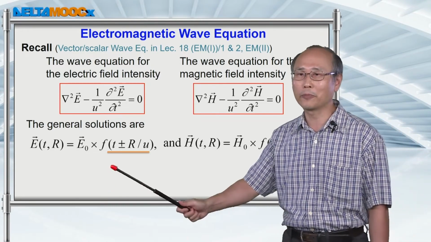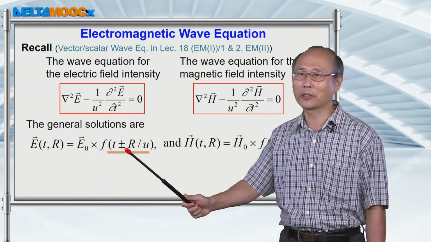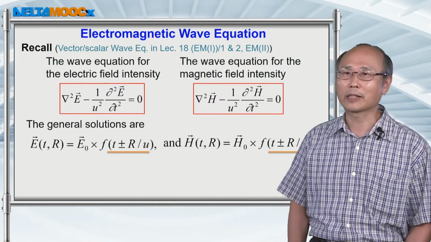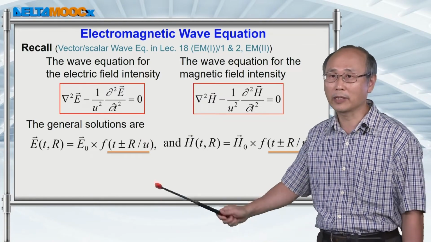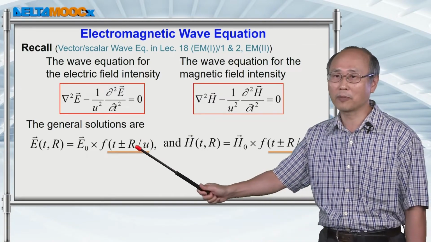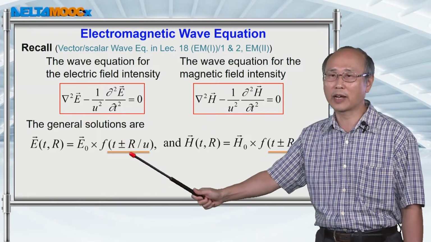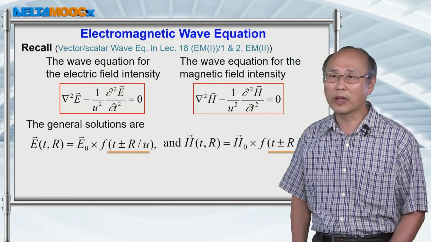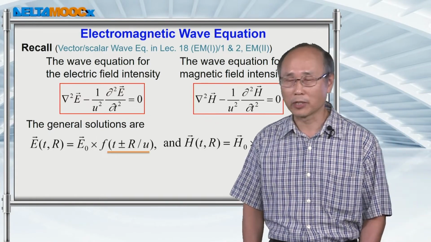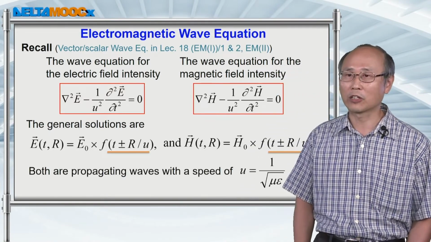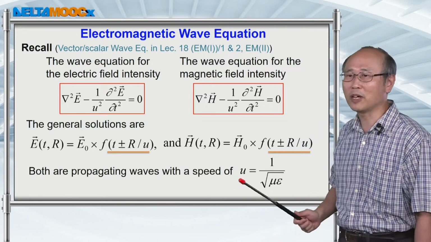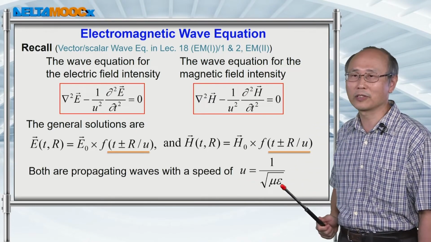For example, if you pick the minus sign in your expression, then the wave will be propagating along the positive r direction. And of course, if you choose the plus sign, then the wave is going to propagate in the backward direction along the minus r direction. And the speed of propagation again follows this expression.